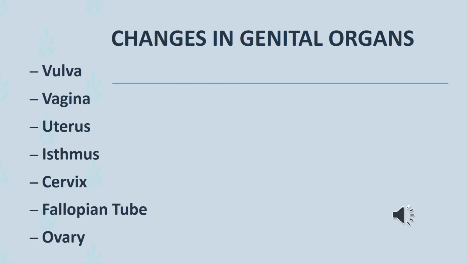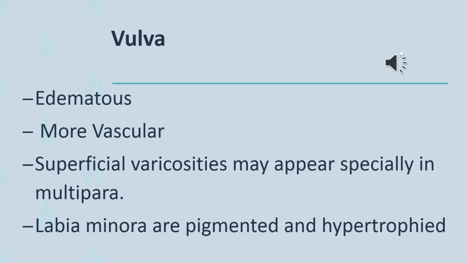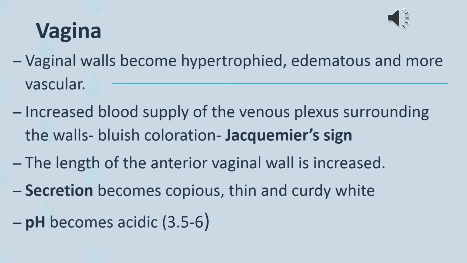Now we will discuss the changes occurring in all genital organs like vulva, vagina, uterus, isthmus, cervix, fallopian tube and ovary. Changes occurring in the vulva. Vulva becomes edematous and more vascular. Superficial varicosities may appear especially in multipara. Labia minora are pigmented and hypertrophied.